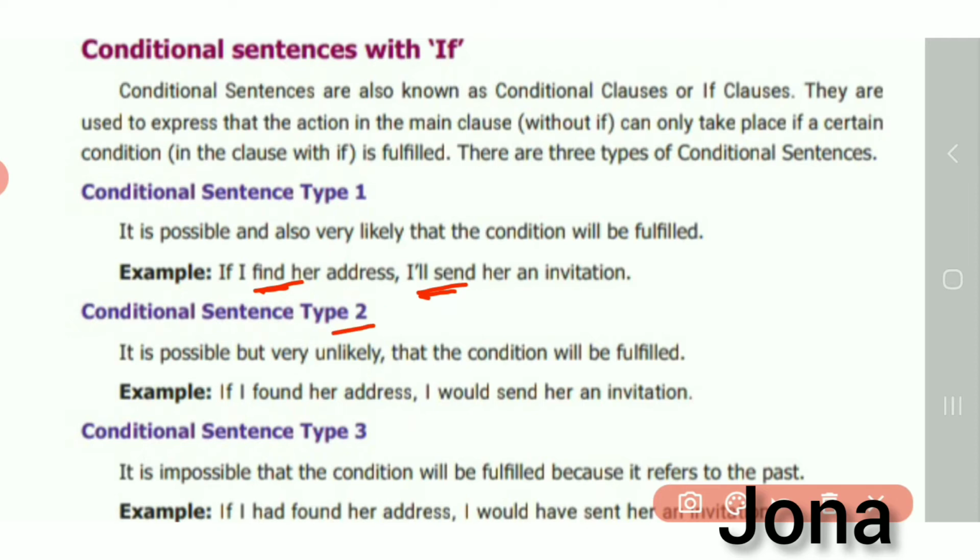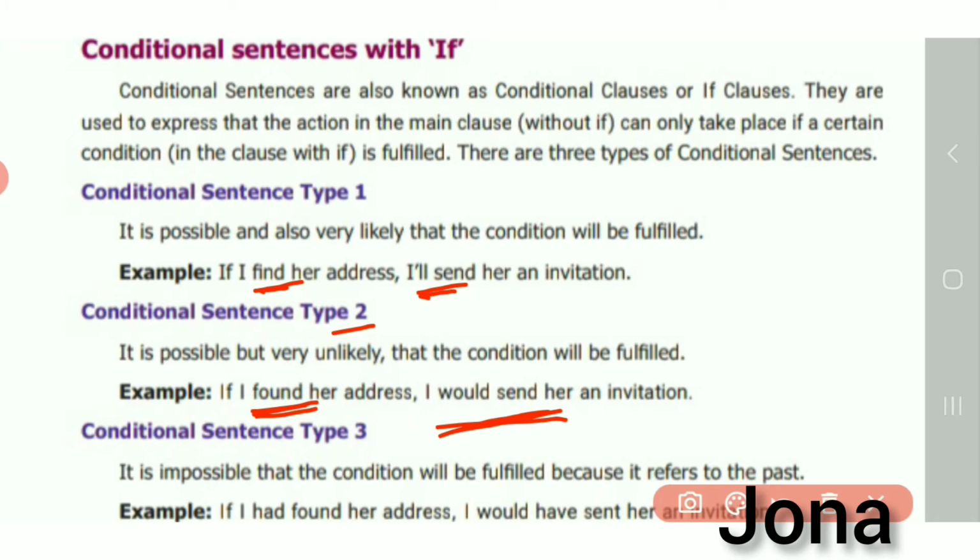Look at the second type: If I found her address, I would send her an invitation. Found is the past tense. In the subordinate clause we have would send. Look at the difference between the first type and the second type. In the first, if it is present tense, both parts are present. If it is past tense, in the second part we should put the word would plus the verb.